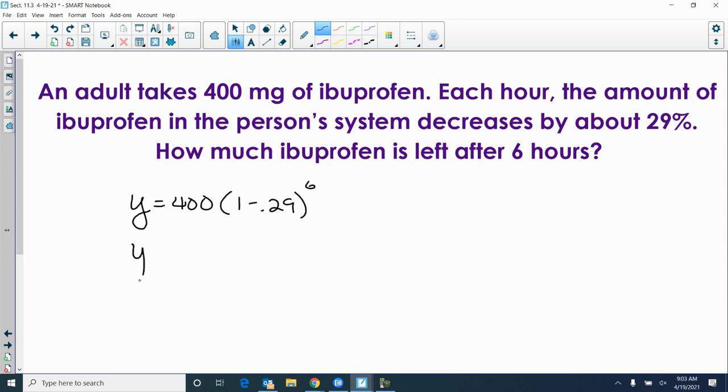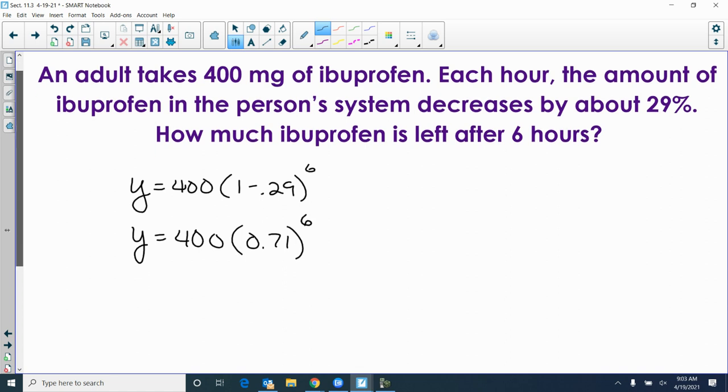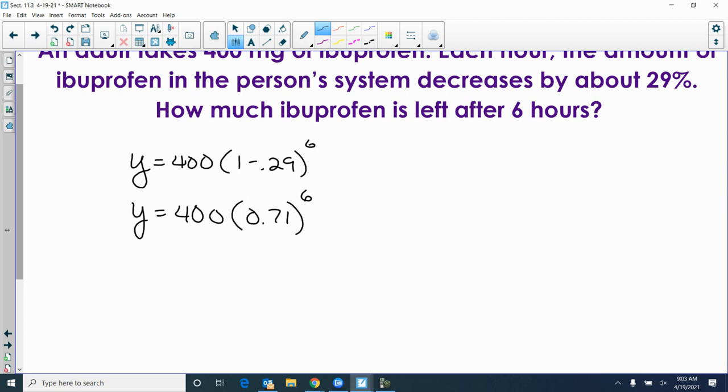Now, 1 minus 0.29 simplifies to 0.71. All right, Colin, what did you get? I got 51.2 milligrams. Okay, so after 6 hours, it has decreased.